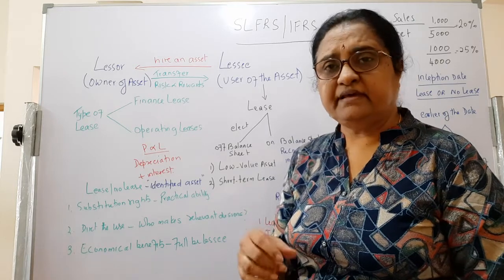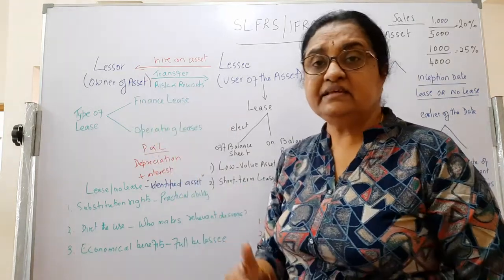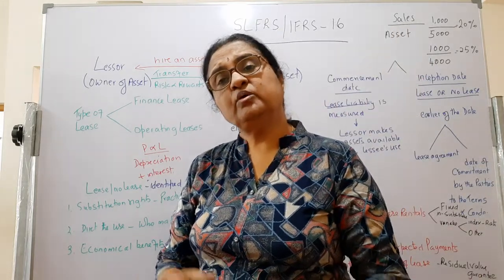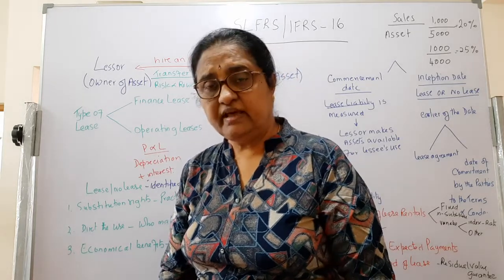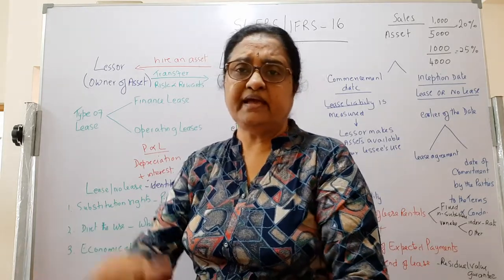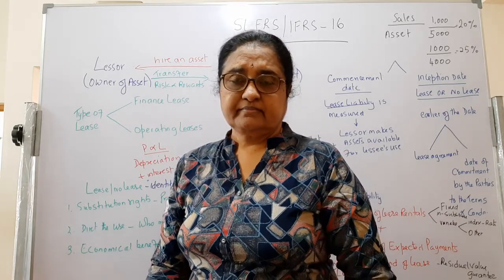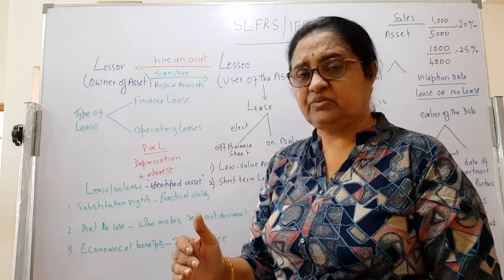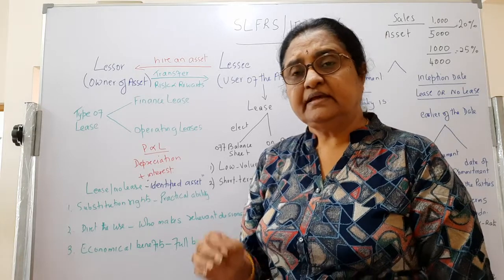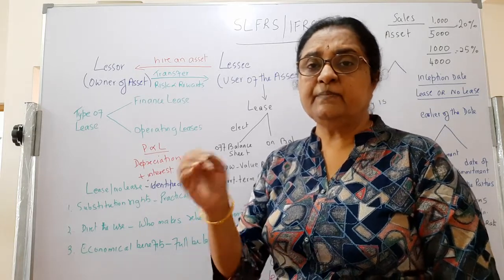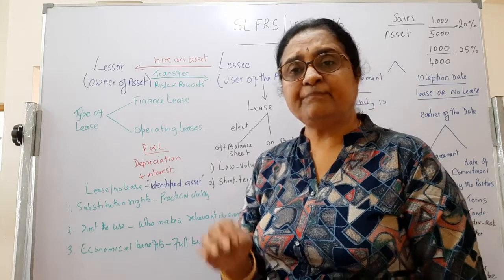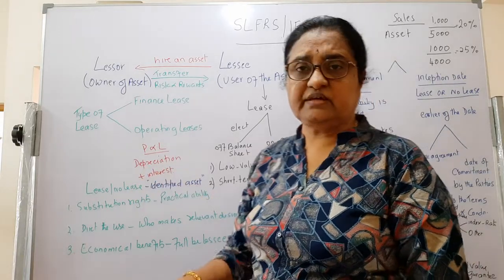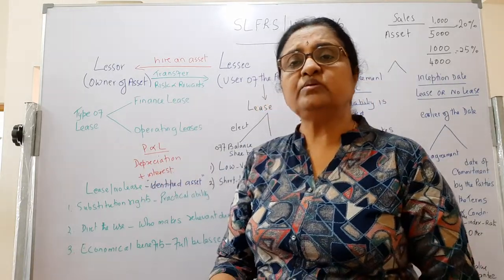The supplier may have a right to substitute the asset as he wants. If he has a substitution right, then you have no identified asset, because today you will have one, tomorrow you will have another one; the supplier has the right to substitute that. If he has the substitution right, it must be a substantive substitution. What is substantive? Even if he has a substitution right, he should be able to exercise that, whether he has the practical ability to substitute. If he has a substitution right but doesn't have the practical ability to substitute, then there will be a lease.